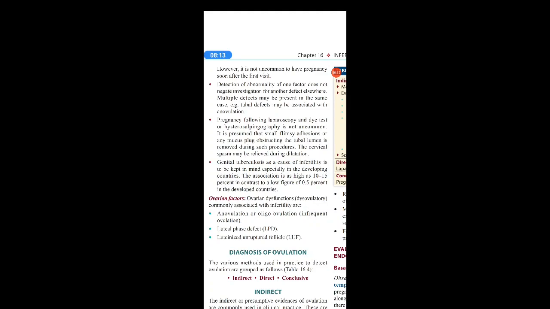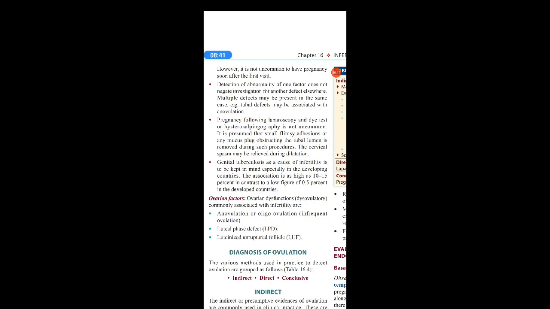Suppose she is having PCOS. It's not necessary to say that this case is because of PCOS; we can also go for investigations for other factors like tubal defects and cervical factor. There may be multiple factors leading to infertility. So we should not be satisfied by getting one cause of infertility, because there may be many causes in the same patient.